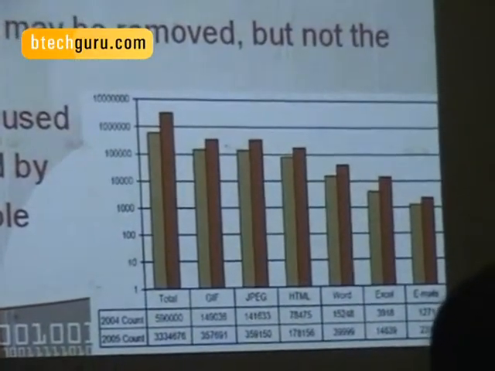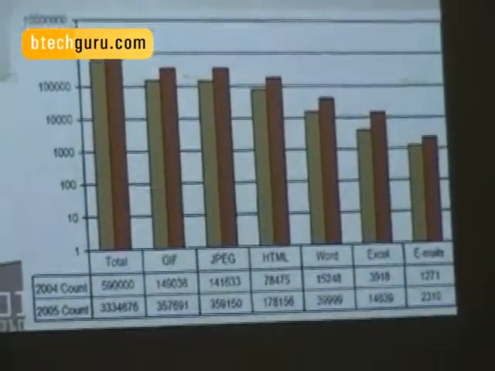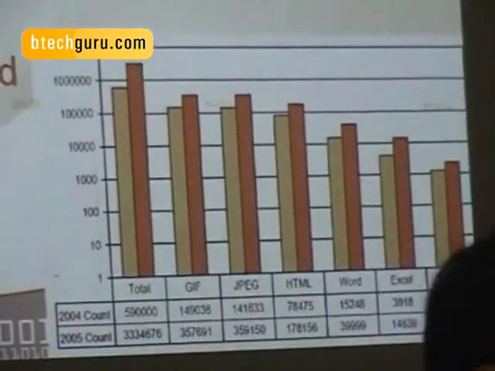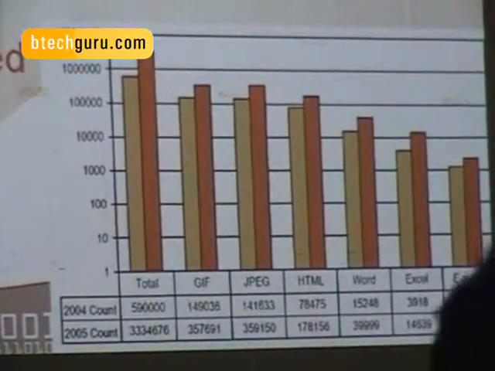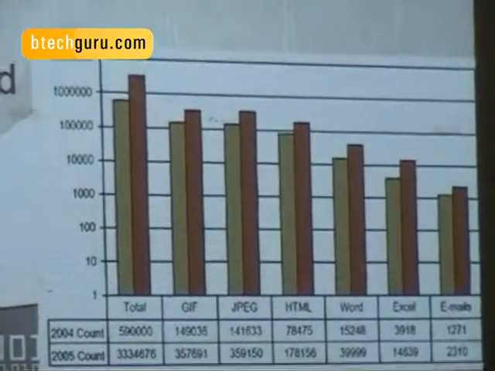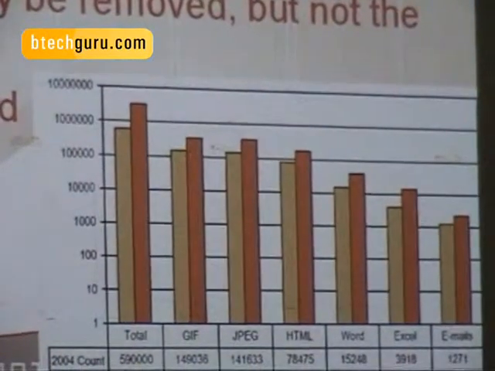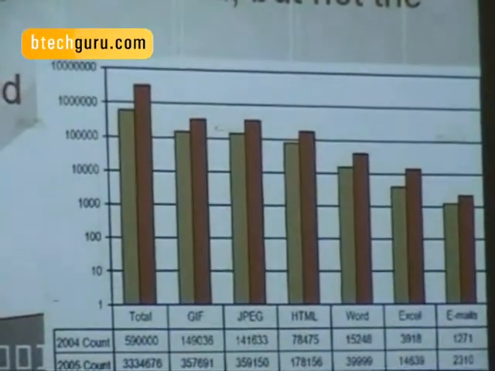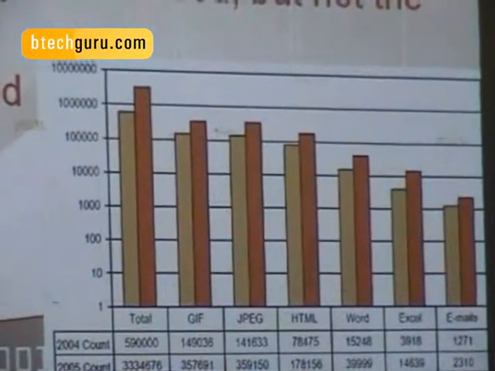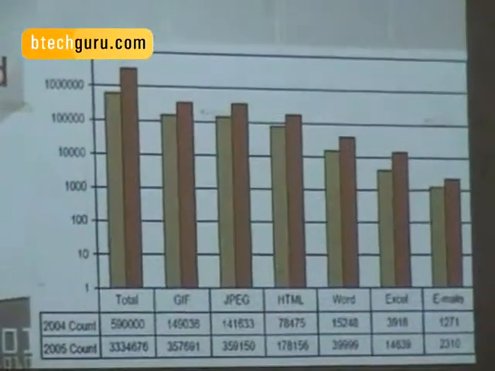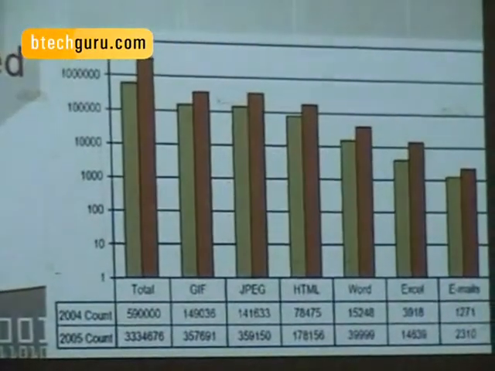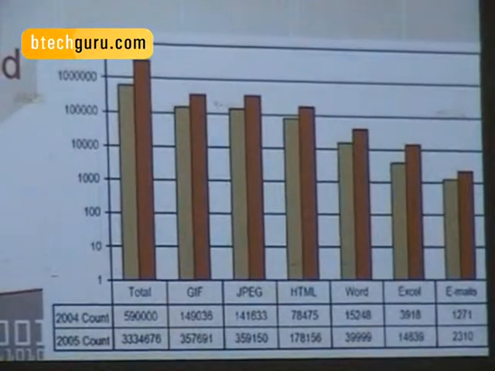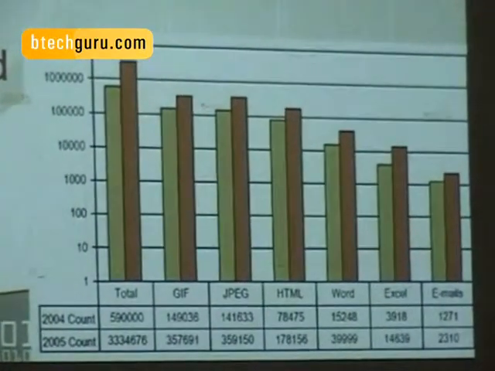This was in 2004. And in 2005, the count is exponentially increasing. You have about 3 million as opposed to 519,000, so it's about a 7-8-fold increase. All of them have such increases. These are computers that were retrieved from so-called junkyards. One thing to notice is that the scale on the y-axis is an exponential scale. It goes 1, 10, 100, 1,000, 10,000 and so on. So don't be fooled by things being very close to each other. They're actually exponentially separated in terms of the numbers.